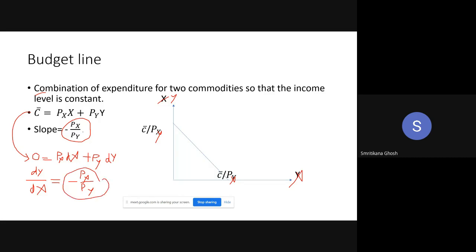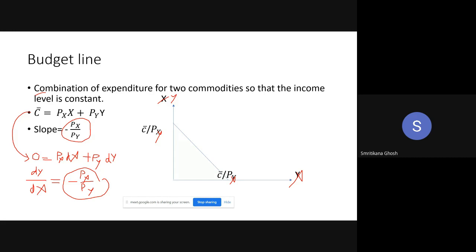Now Px is the price of x, fixed. Py is the price of y, fixed. That means these two are the parameters, constant with a negative value. That means the budget line is negatively sloped.